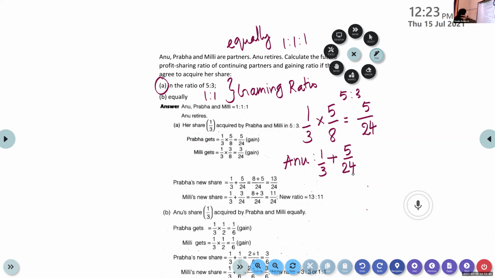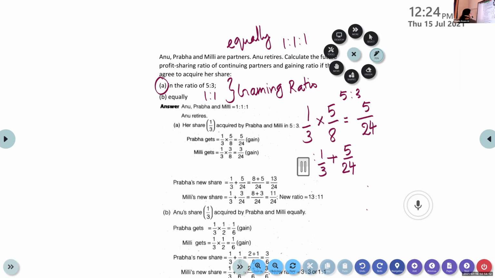Similarly, in the case of the next one, who is retiring here? Oh, names are confusing. Anu is retiring. So Prabha will be getting 1/3 plus 5/24. And next person is Millie.